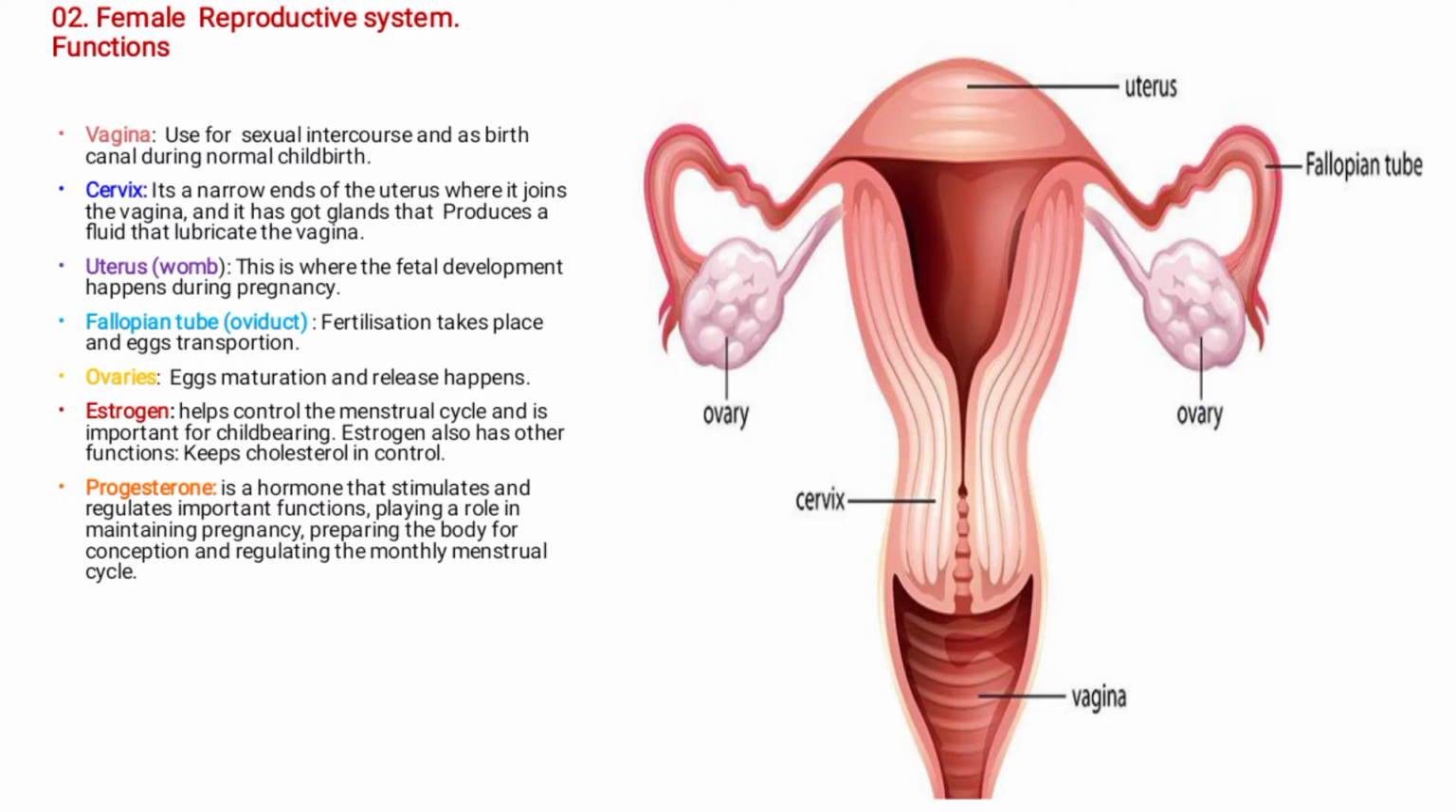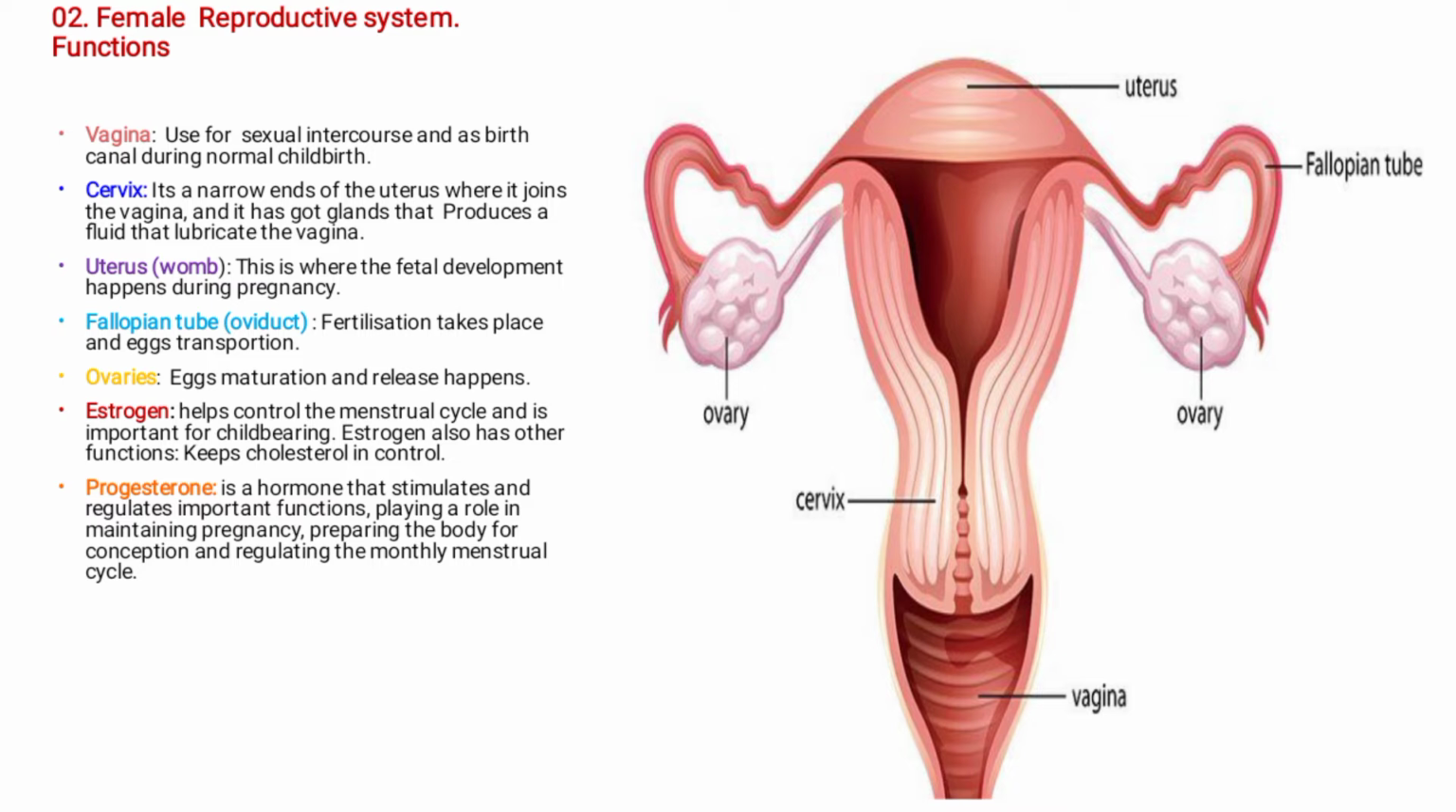Then we have got also some certain hormones in women that are responsible for childbearing and maintaining pregnancy. So we've got a hormone called estrogen. It helps control the menstrual cycle and is important for childbearing. When you are asked which hormone is important for childbearing, the answer is the estrogen hormone. Estrogen also has other functions, such as keeping cholesterol in control. It tries by all means to make the cholesterol level low in women.